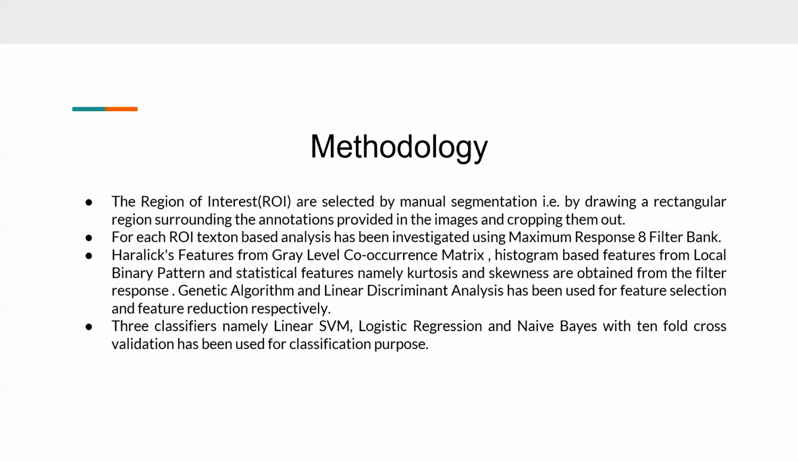Further, Haralick's features from the gray level co-occurrence matrix, histogram-based features from local binary pattern, and statistical features, namely kurtosis and skewness, are obtained from each of the filter responses. For the purpose of feature selection and reduction, genetic algorithm and linear discriminant analysis have been used here. Further, the classification is performed using three well-known classifiers, that is linear SVM, logistic regression, and Naive-Bayes classifier with tenfold cross-validation.